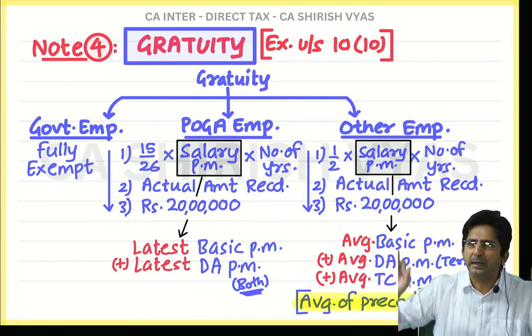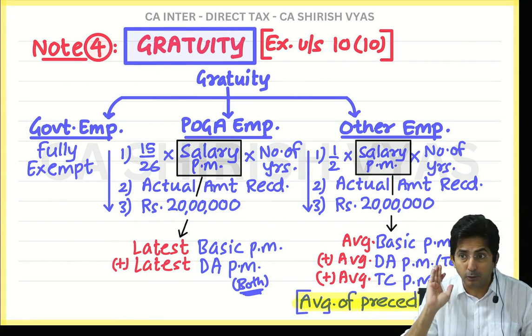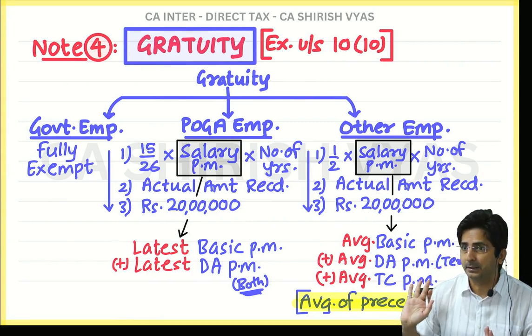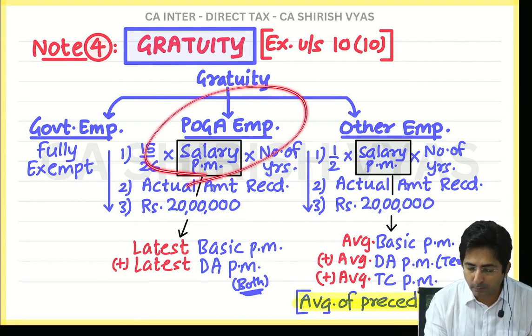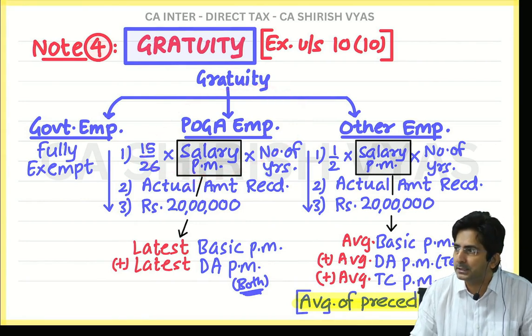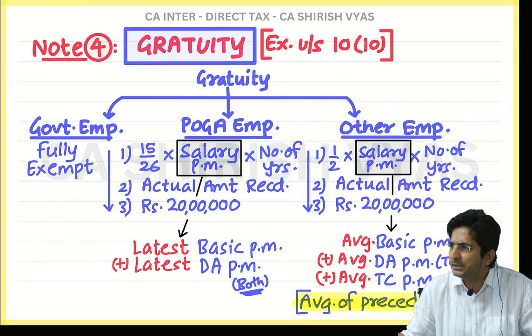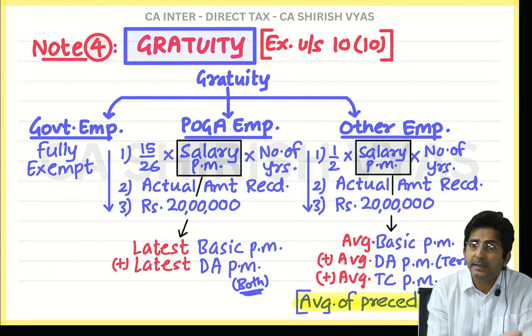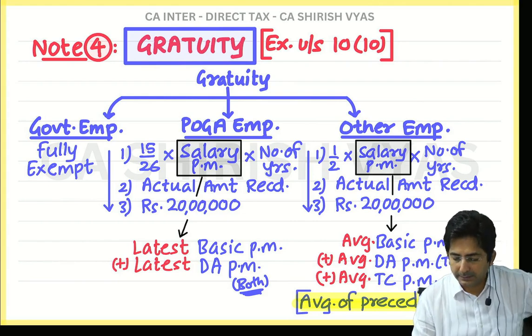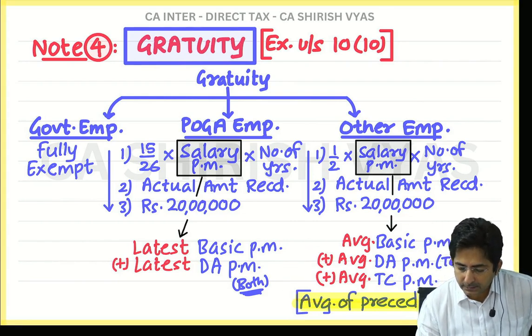Unnecessarily they are complicating. But see, if you understand the logic, you will appreciate the difference. And the logic is, here POGA wants to favor the employee, so latest. But here favoring or neutral? Neutral, so average. An average of preceding 10 months. Now see how to find this average. I'll just show you one template.